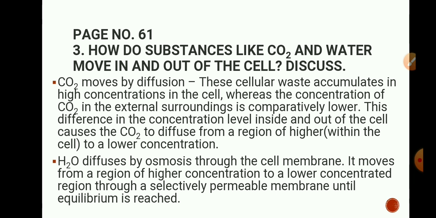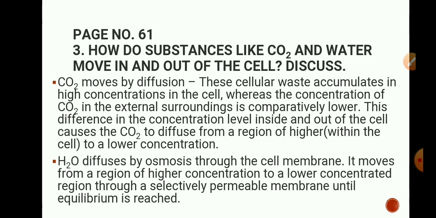So as we know, our plasma membrane is selectively permeable. So the plasma membrane of the cell is selectively permeable. It allows certain substances to come inside the cell or to move out of the cell by the process of diffusion and osmosis. So here carbon dioxide moves by the process of diffusion, and diffusion always takes place from higher concentration to lower concentration.